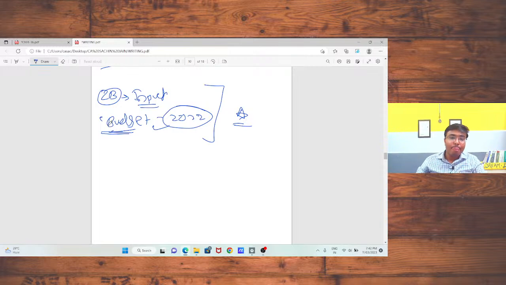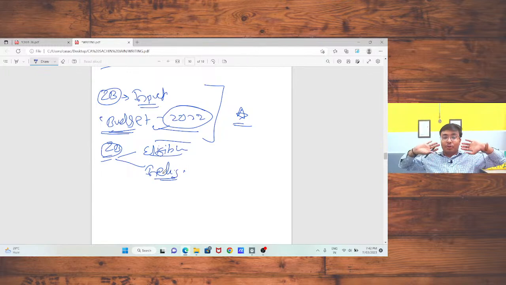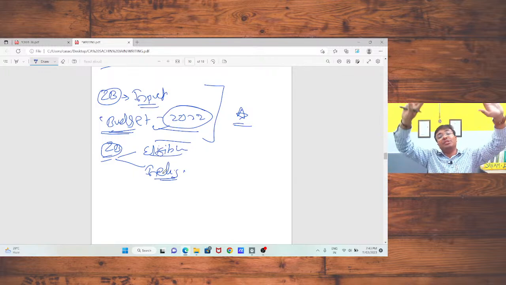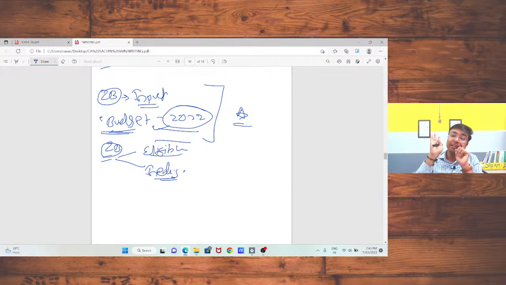Okay. So in budget 2022, the government proposed, and the same was implemented in GST, that you can claim the input tax credit which is available in the eligible part of your GSTR 2B. If any input is in your ineligible part, in that case you are not eligible to take the input tax credit. That means you should check your GSTR 2B, and when checking it, you should check the eligible part and the ineligible part. If there is any input in your ineligible part, you are not eligible to take the input tax credit for that part.